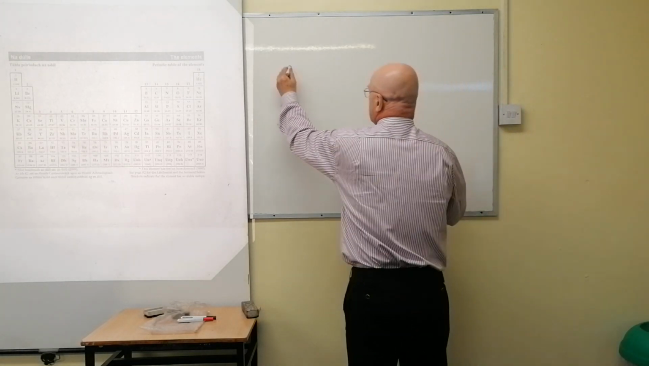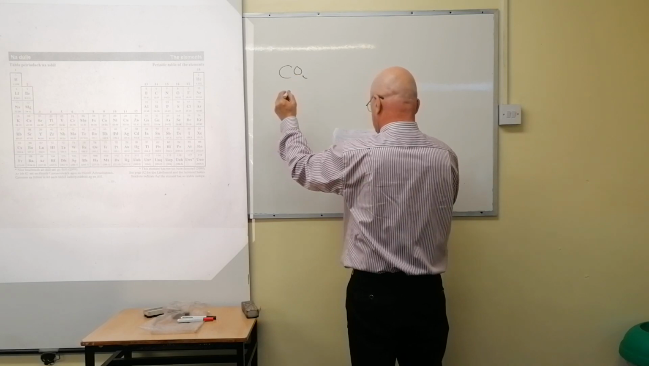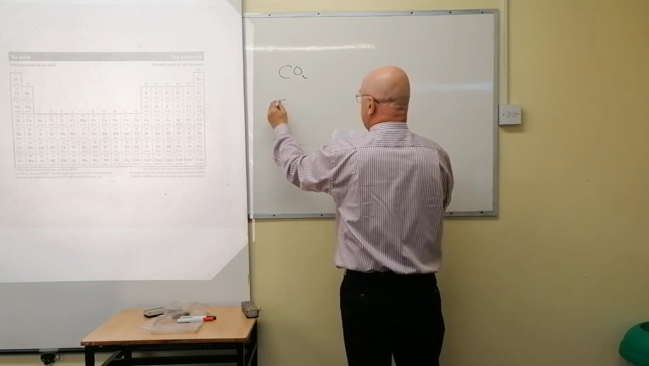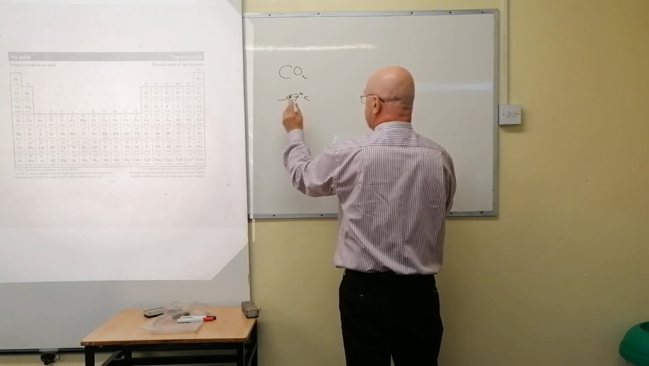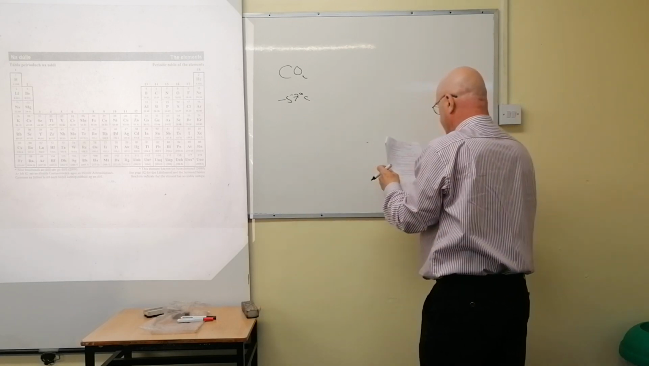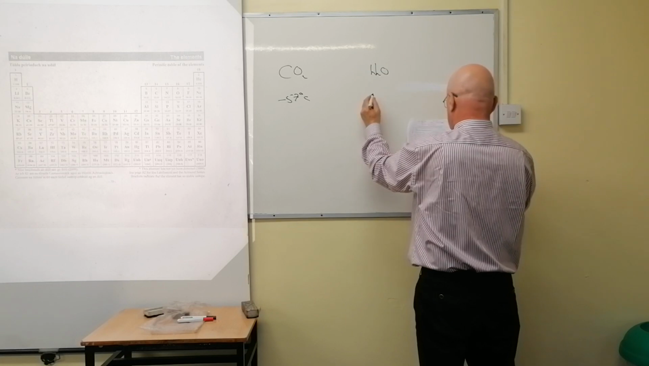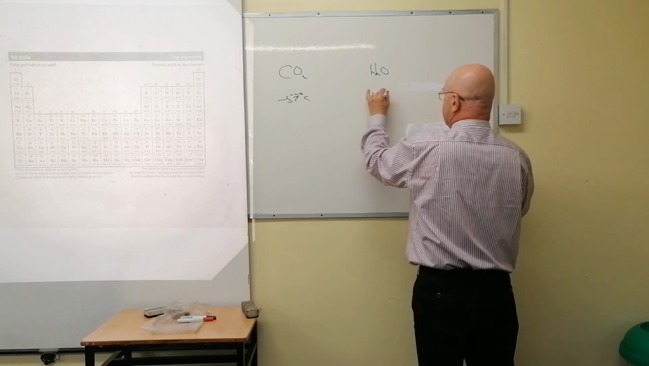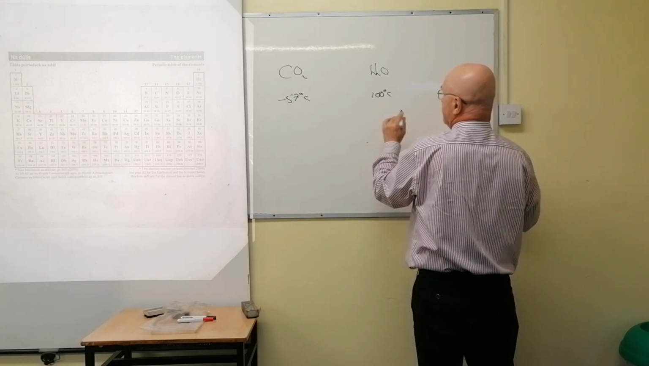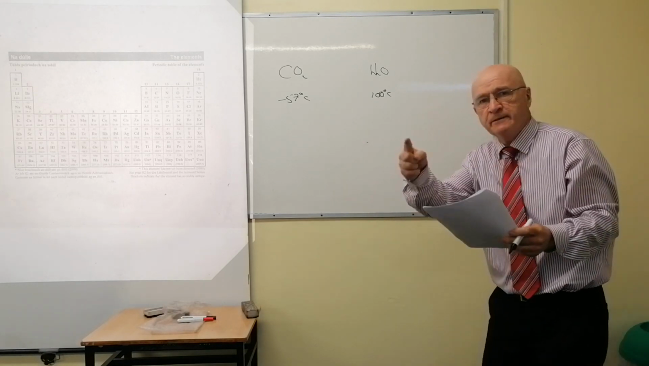Okay? Carbon dioxide is CO2, right? And its boiling point is minus 57 degrees Celsius. That's irrelevant, by the way, other than just giving you a value. And the boiling point of water, H2O, happens to be 100 degrees Celsius. Okay? They're just giving you them. Now, folks, I've already tipped you off.